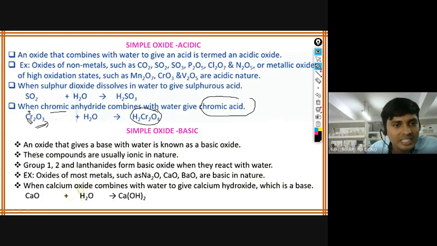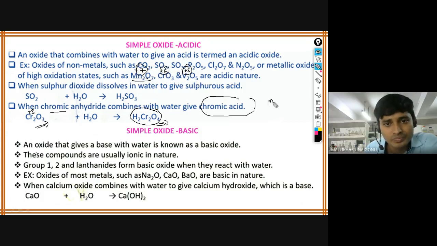Here the oxidation state of chromium is how much? 3, right? Due to that, what happens? If the oxidation number is more, it can also behave as acidic in nature. For example, Mn2O7. What is the oxidation state here? Plus 7. CrO3, here it is plus 6. V2O5, here it is plus 5. You can see, higher oxidation number means it can behave as acidic.